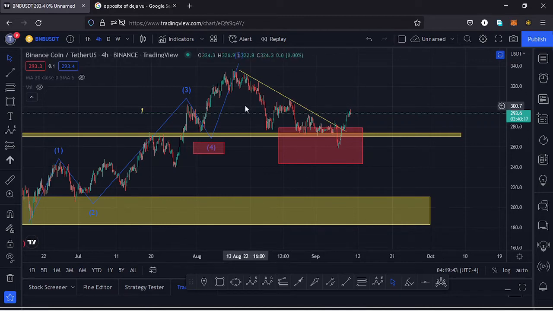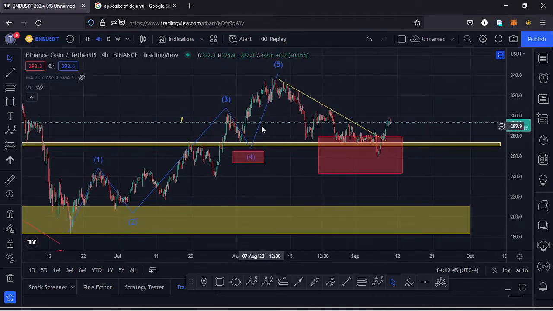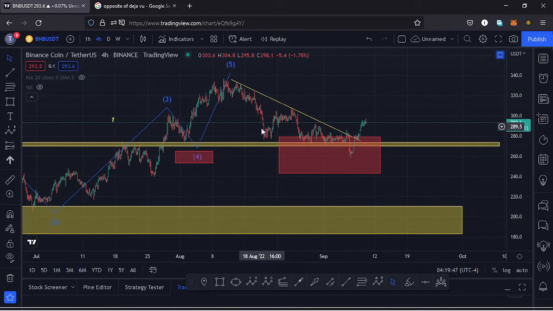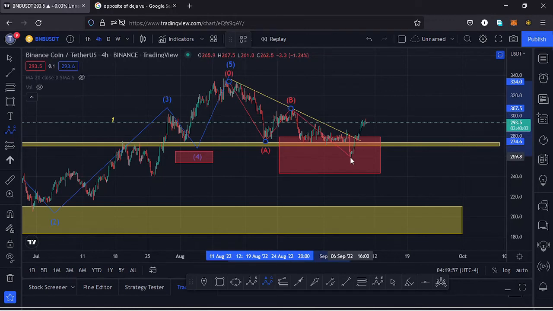And within a wave 2, which is a corrective wave, we also expect to see an ABC corrective movement over here, and we have it right here having this as the wave A. Then we saw a wave B. Then we continued pushing lower in the formation of a third wave over wave C, which got us into our red target area by taking us back to around the $258 mark.